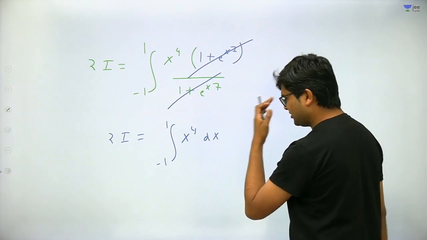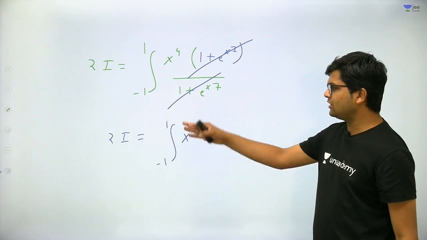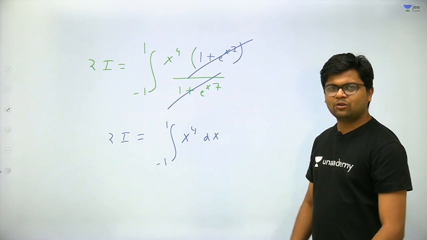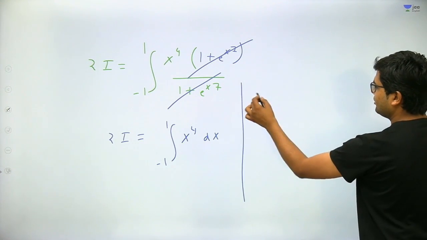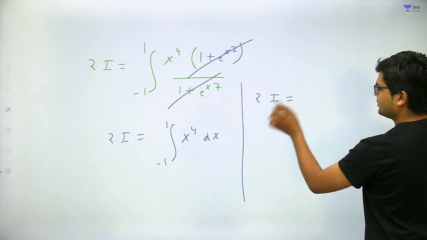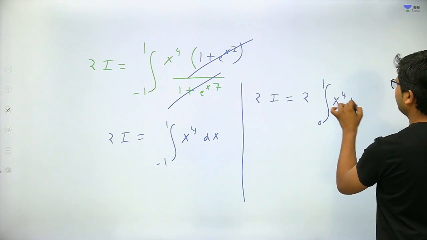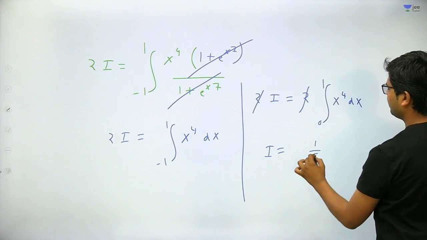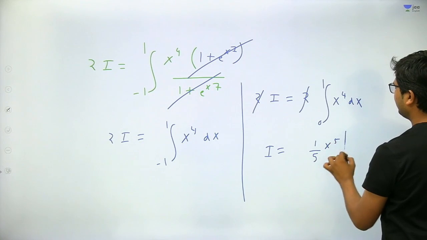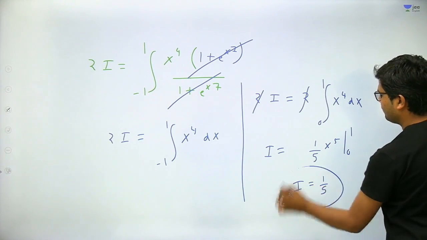Now this is an even function. So its integral from minus a to a can be written as twice the integral from 0 to a. Got my point? So this integral will be twice of 0 to 1 x to the power 4 dx. Now 2 and 2 cancel. I will be 1 upon 5 x to the power 5, from 0 to 1. So I will come out to be 1 upon 5.